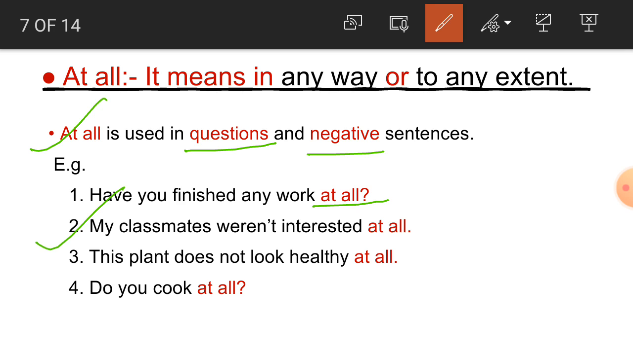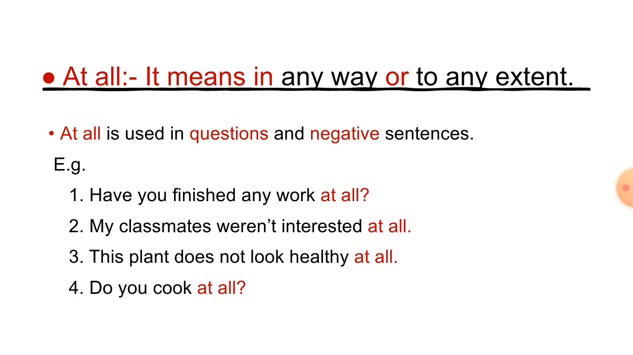Number 2, my classmates were not interested at all. This is a negative sentence, students. Number 3, this plant does not look healthy at all. So this one is again a negative sentence. Number 4, do you cook at all? So this is a question. So students, what is the meaning of this here? Anyway or to any extent. So here students, at all is what? At all is an intensifier.